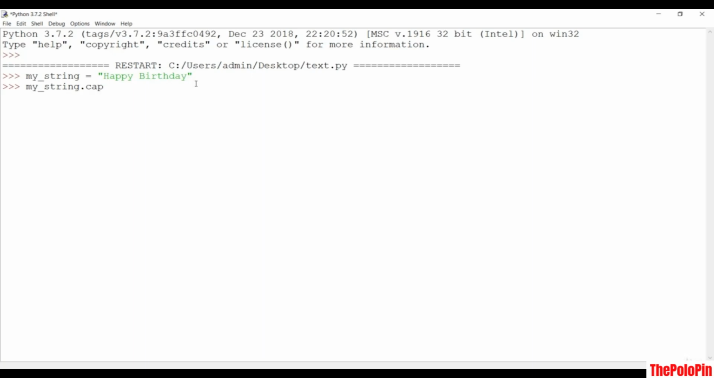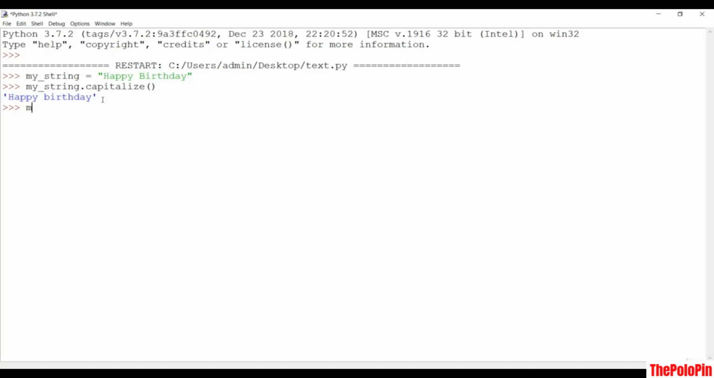So I'll say capitalize. Just make sure you enter this function. So when I just hit enter, you can see that with this function only the first letter will be capitalized and all the other letters will be in lowercase. So this is the capitalize function.